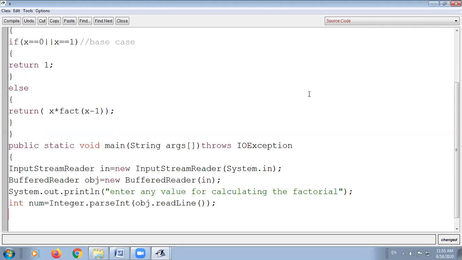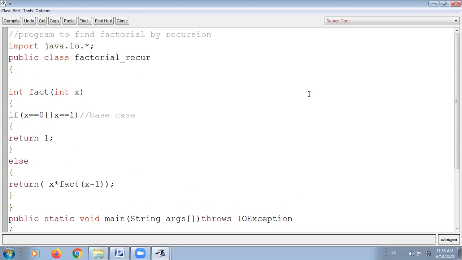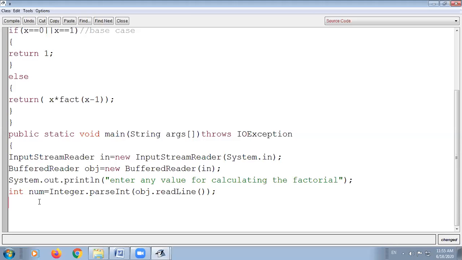Now what is the procedure for calling the functions? The procedure for calling the function is to create the object first, and with the help of the object you will call the function. Now what is the class name? You can copy the class name from BlueJ. First you have to create the object of the class, as we know objects are created with the name of the class.